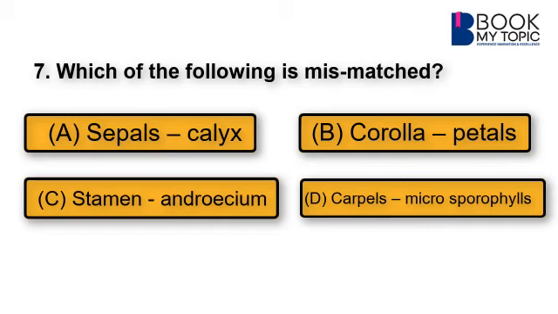Option C, stamen and androecium is given. We know very well stamen is a unit of androecium, as androecium is a male reproductive structure and stamen is its part or unit. So, it is again not mismatched.